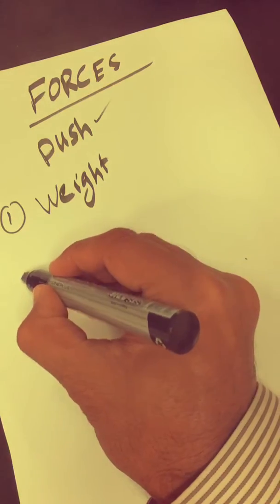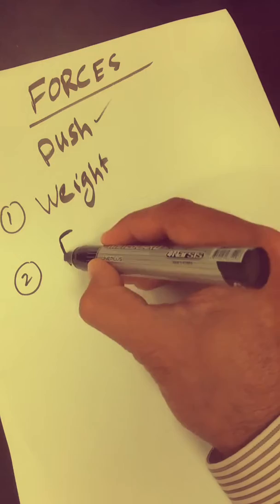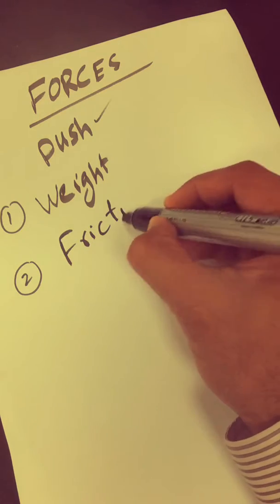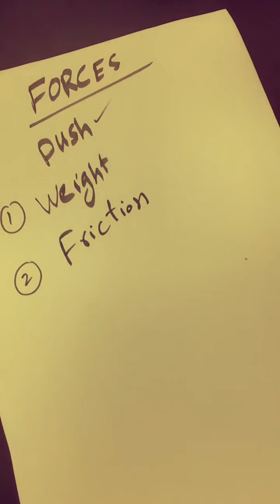Second thing that maybe you experience in your life is friction. Friction is also an example of force. Friction is the force that resists the motion between two surfaces that touch each other. Friction between tires and the road helps keep a car on the road. If there is no friction, you cannot walk on the road, you cannot even walk on the floor. You will slip. So there is friction between your shoes and the floor surface, so you can move.